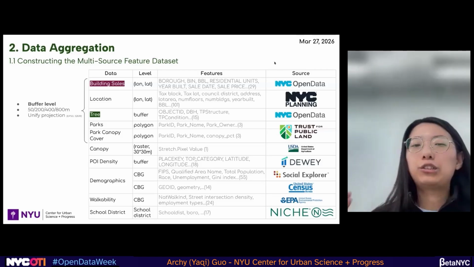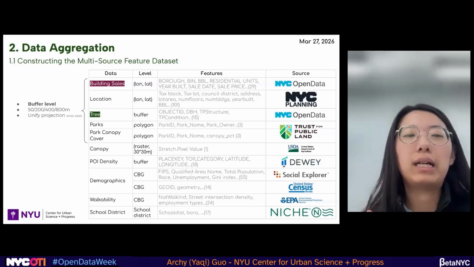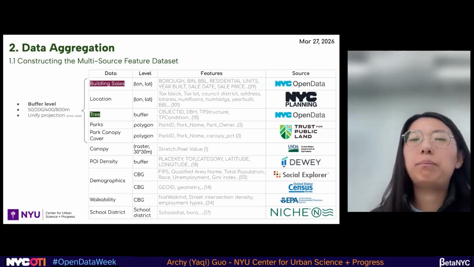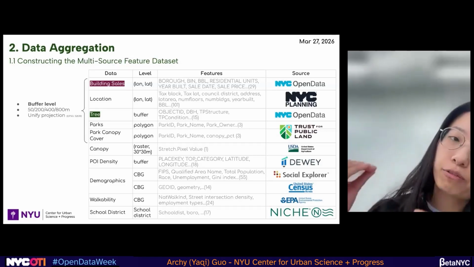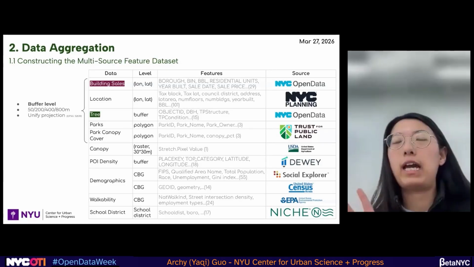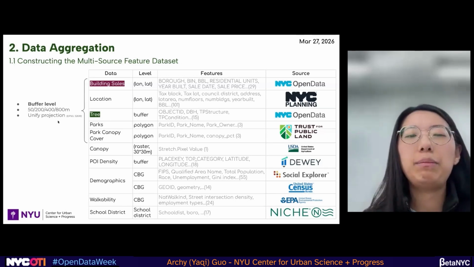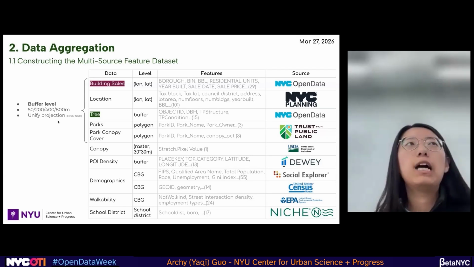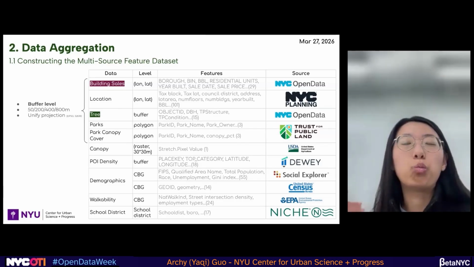Just to stress it again, we have two different levels, decided based on our data features. First, different buffer levels. We choose 4 scales, which means 50 meters is very close, and 800 meters is the half mile, maybe the utmost distance people might want to walk.